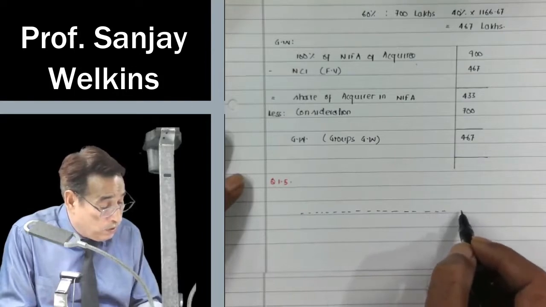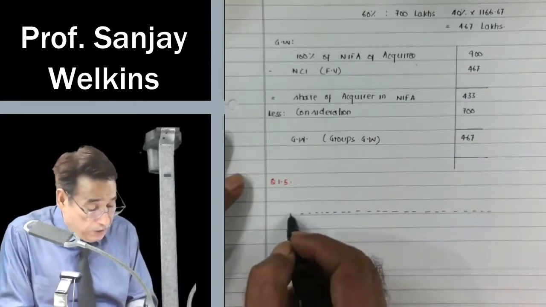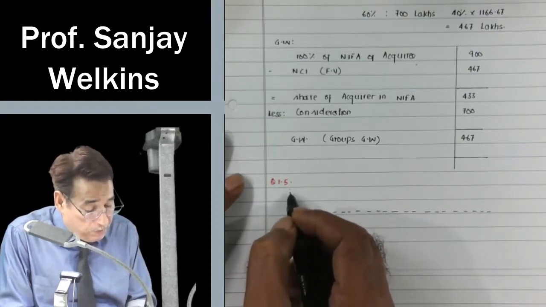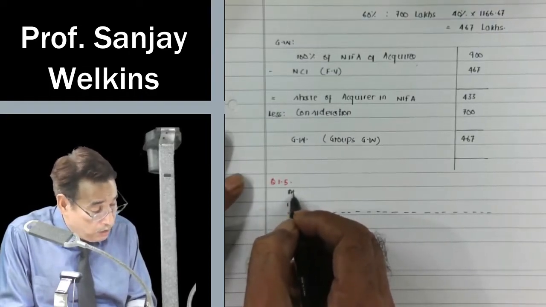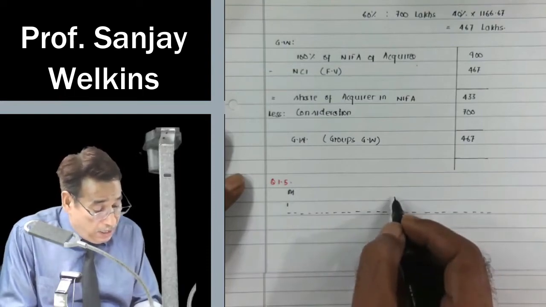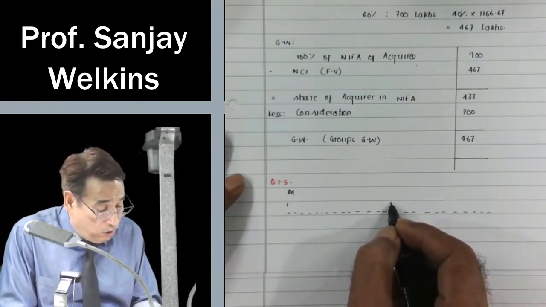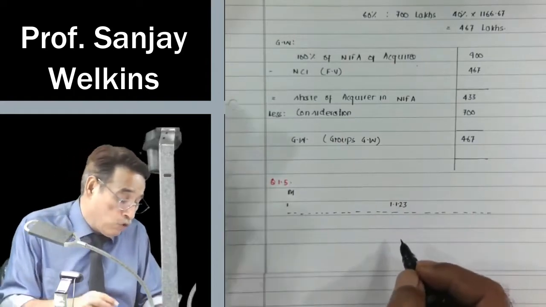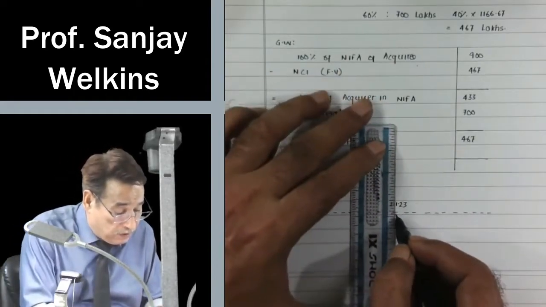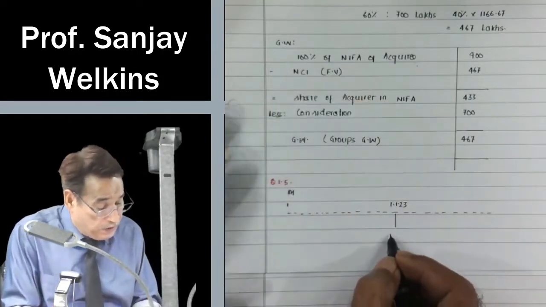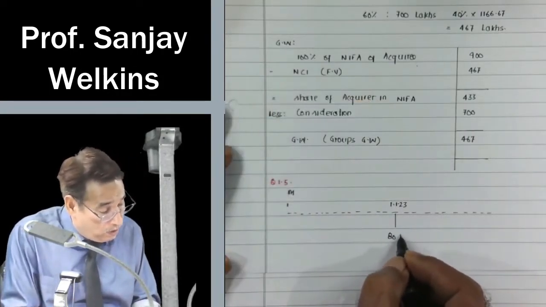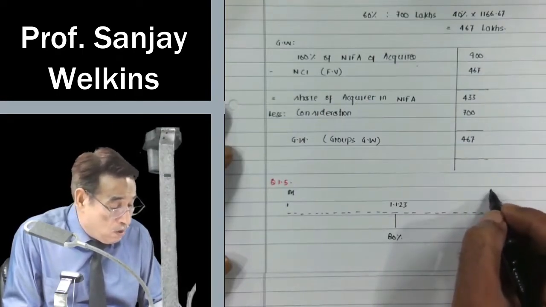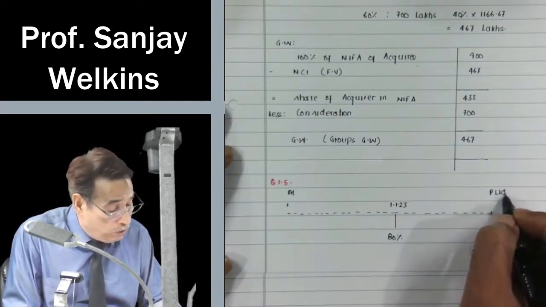As usual, in this question, what is happening? There is a company by the name of M Limited. And it is given in this question that on 1/1/23, this company is acquiring 80% stakes. They are acquiring 80% stakes in P Limited on 1/1/2023.